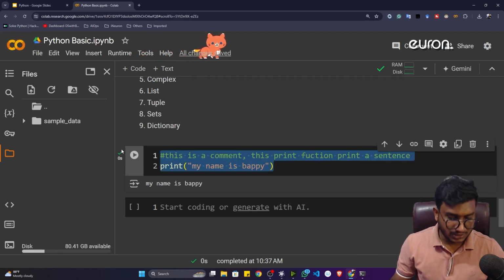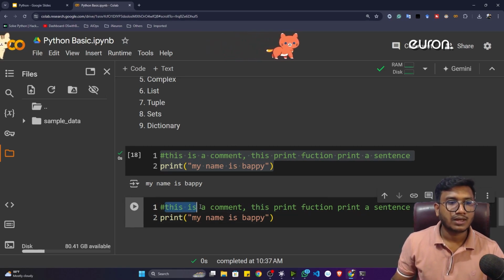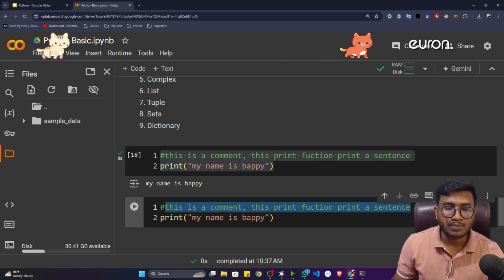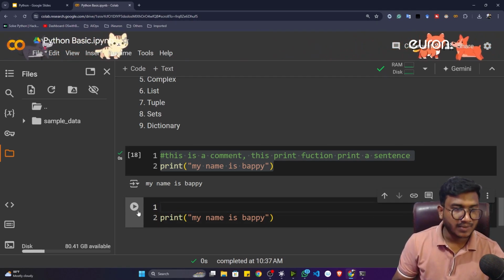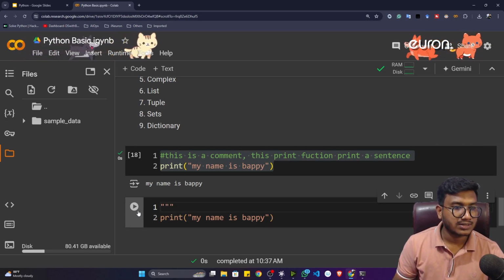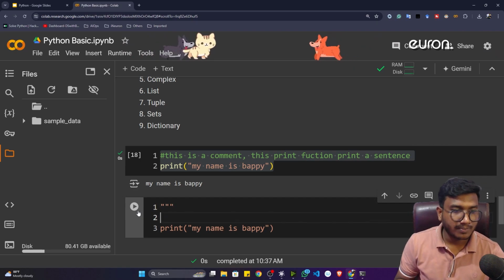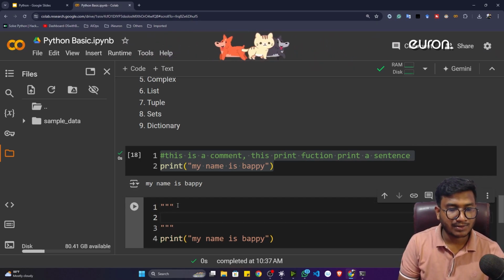Now there is another kind of comment called a multi-line comment. Let's say you want to comment, but it is not possible in one line, you need multiple lines. That time you can use a multi-line comment. So how to do the multi-line comment? For this, you have to use triple quotation marks: three on top and three below. Inside that you can write any kind of comment.